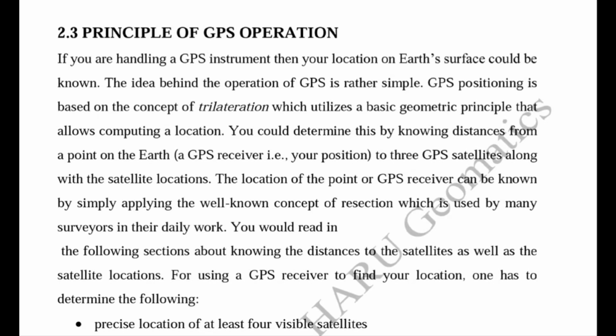And what is the orbital period? Approximately 12 hours. And their inclination with the equator. We have studied all these things in the previous lecture. But what is trilateration? It is the basic phenomenon or concept used by the GPS satellites for determining the position of any point on the earth's surface.